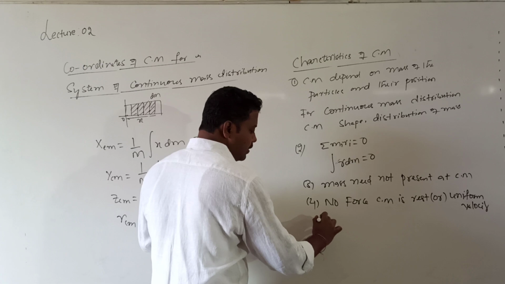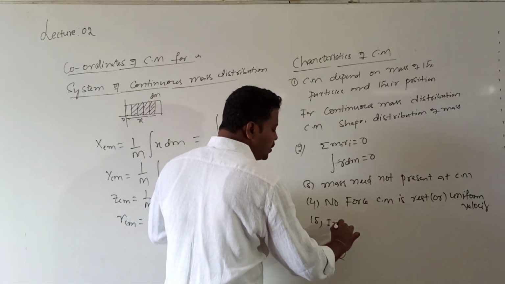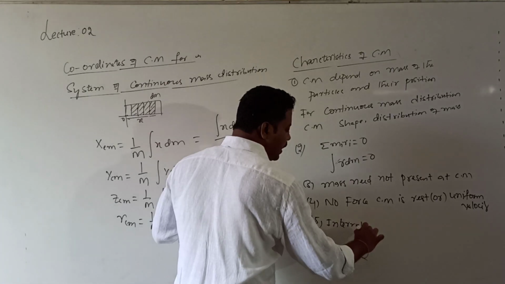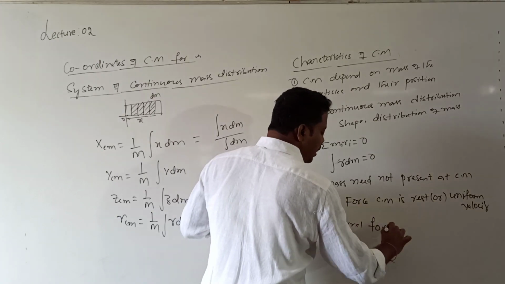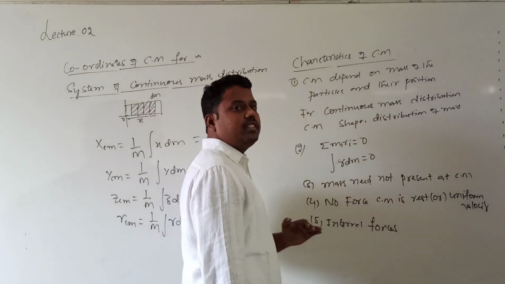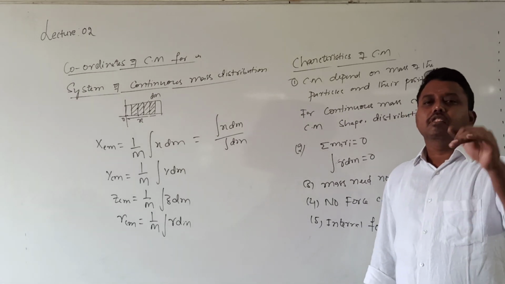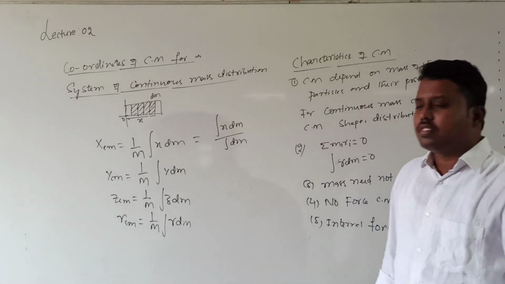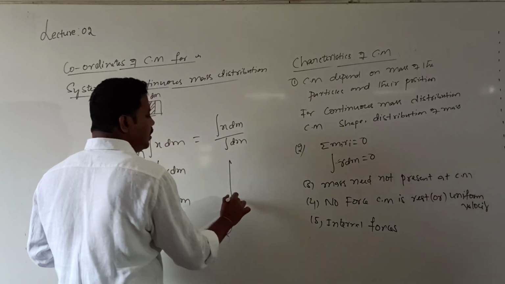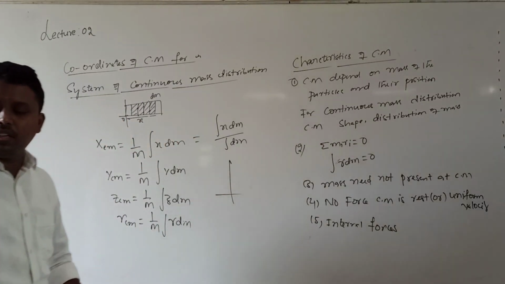So the fifth one is that internal forces will not change the motion of the center of mass. There is no effect of internal forces on the motion of the center of mass. So, I will take one example to explain this property. So, what is this example?